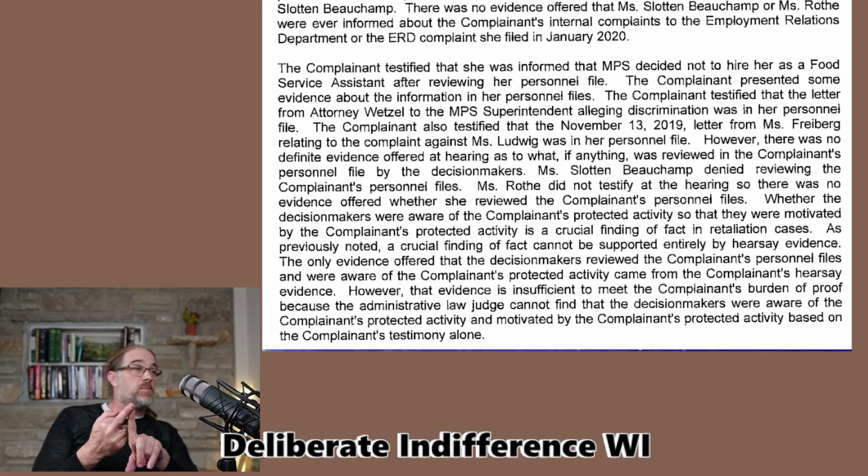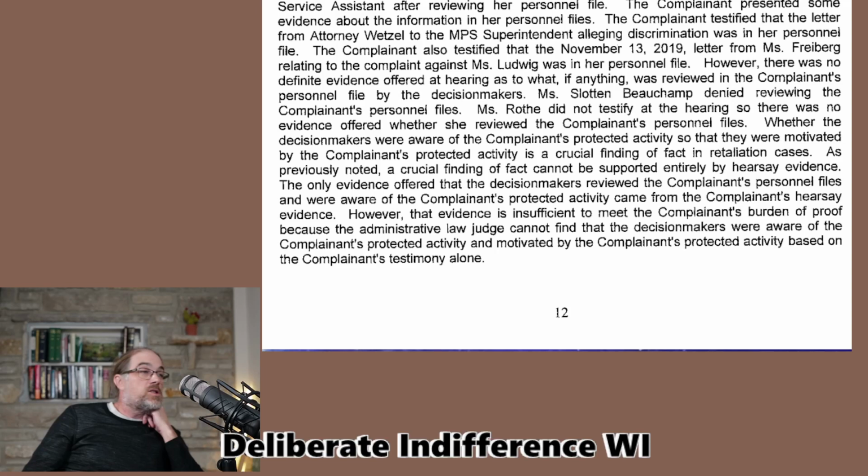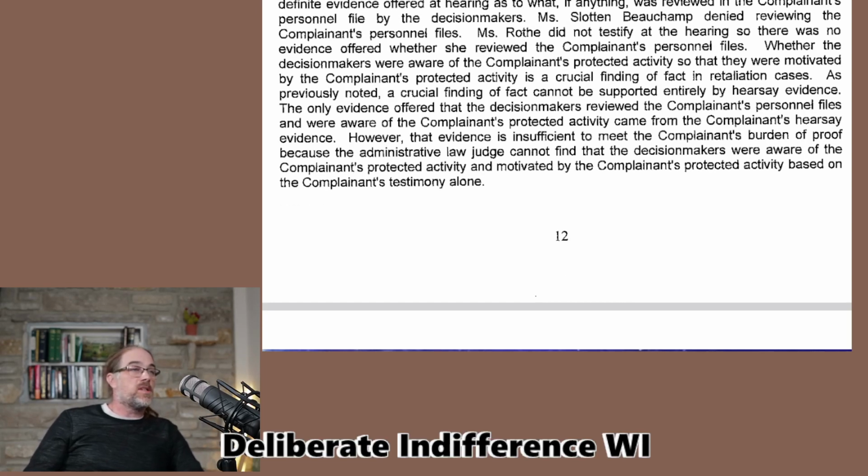There would only have to be Miss Tate saying, "This is what Hoskins told me," and that's it. That would be hearsay. So the judge cannot find the decision makers were aware of the complainant's protected activity and motivated by it on hearsay testimony alone. Wow.